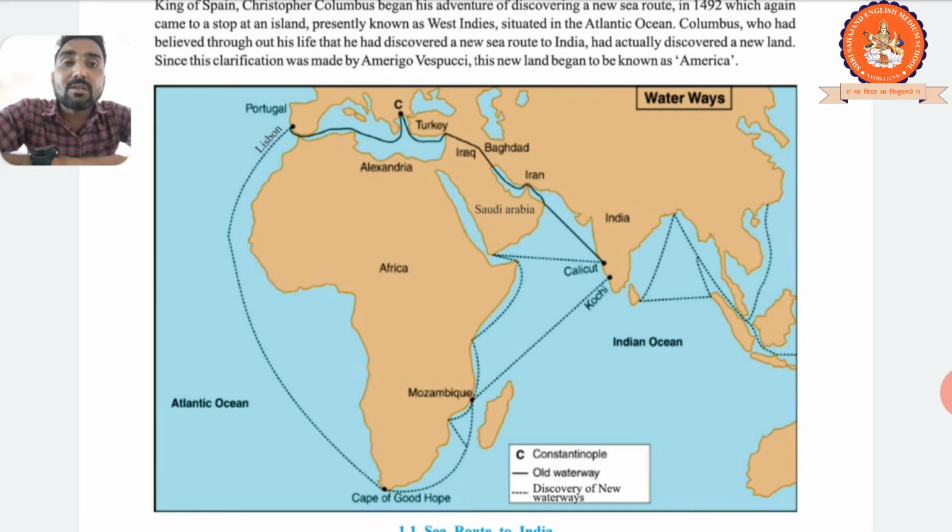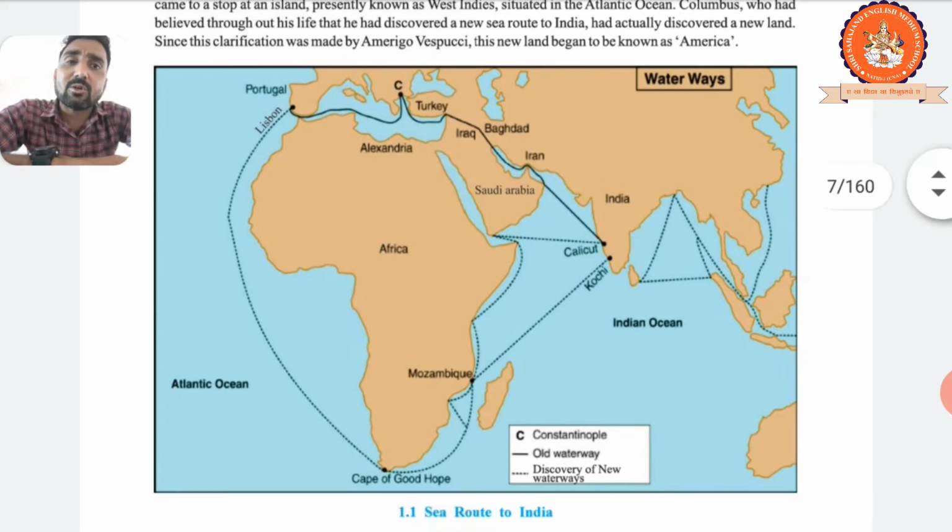Prince Henry from Portugal and Bartolomeu Diaz, who discovered the Cape of Good Hope, are two points. Second, one more, Christopher Columbus from Spain, with support from the King of Spain. He discovered new land, the West Indies, situated in the Atlantic Ocean. And the fourth person is Amerigo Vespucci.